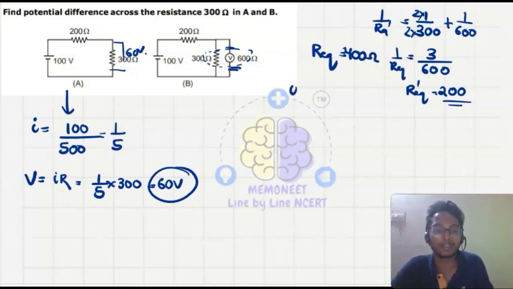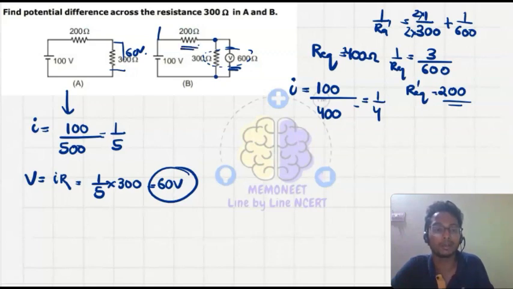So what I can write for the value of I, the current, is V upon R, which is 100 upon 400, that is 1 by 4, or 0.25. Let's keep it simple: it is 1 by 4. So what can I write for the potential drop here? The potential drop will be the same for both because these are in parallel. So what will be the potential drop here at the 200 ohm?